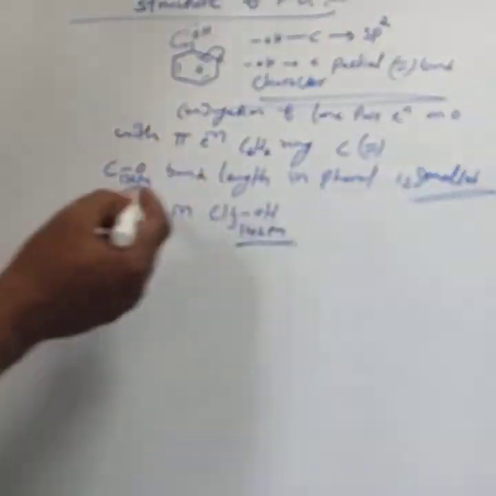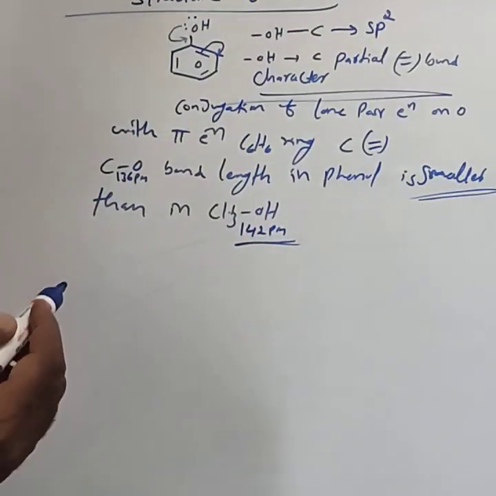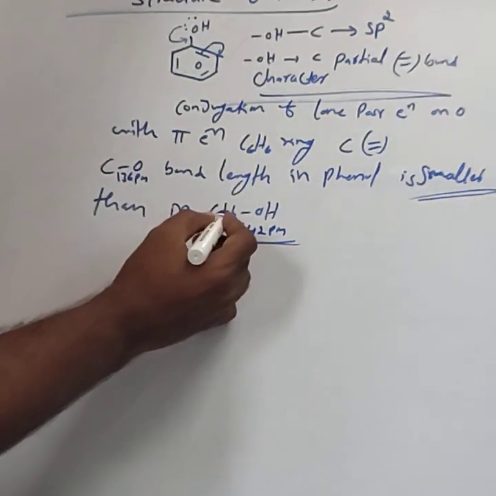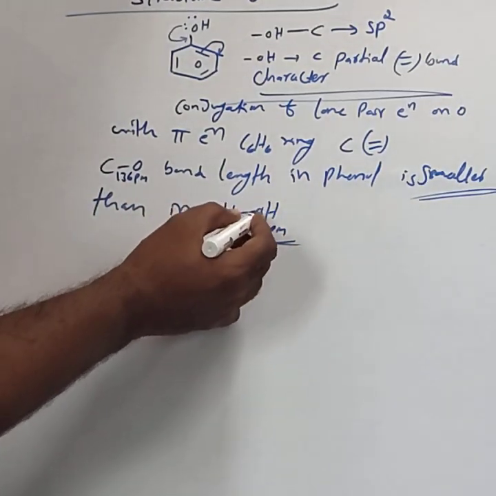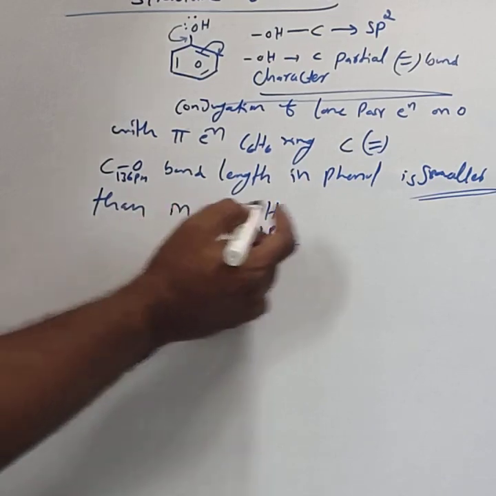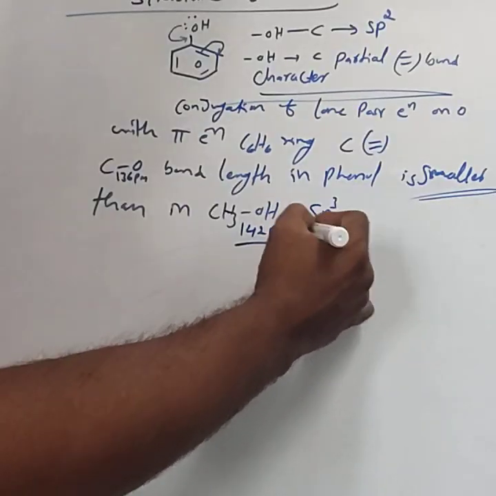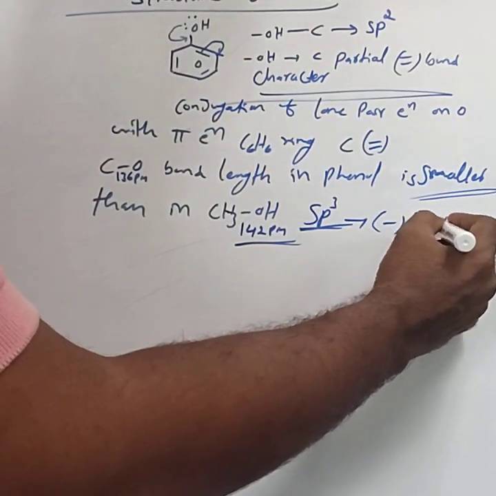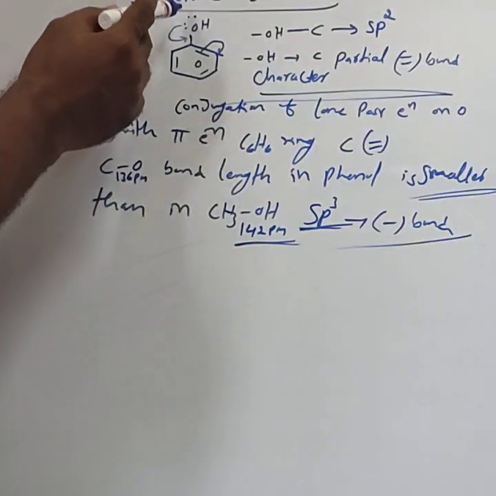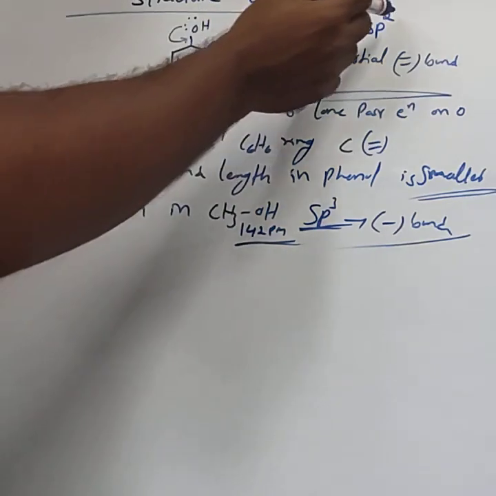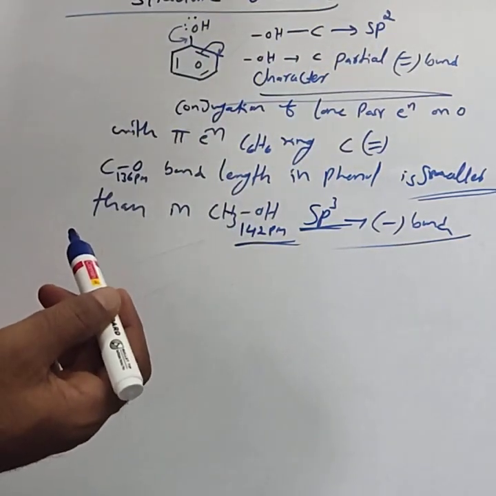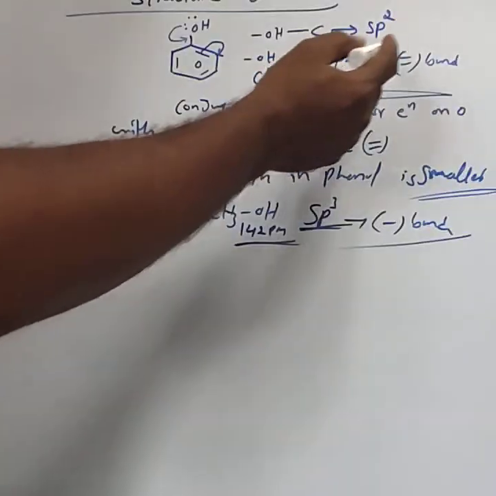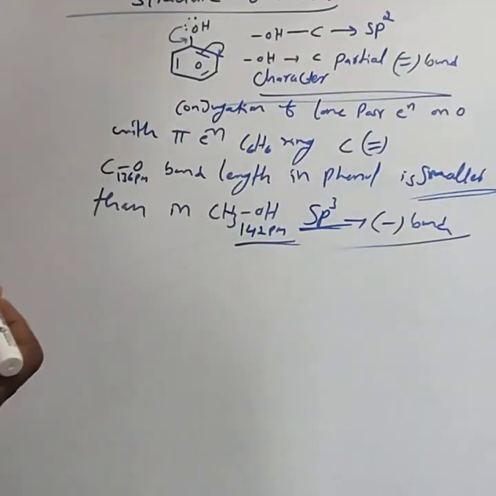In methyl alcohol, the oxygen bonded carbon atom is sp3 hybridized and has only single bond character. But in phenol, the OH bonded carbon atom is sp2 hybridized and gets partial double bond character.